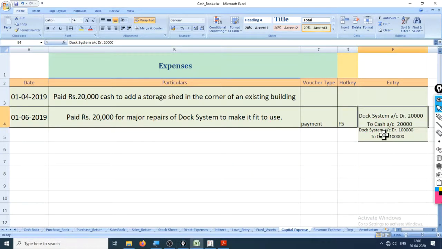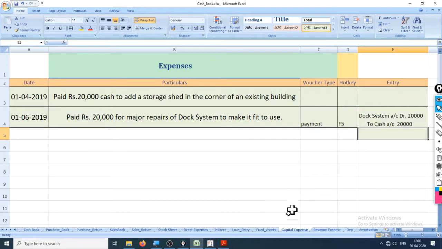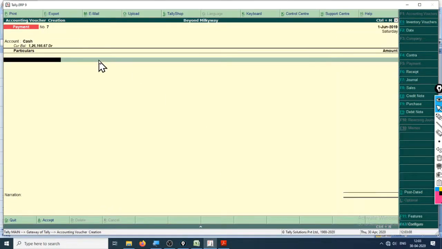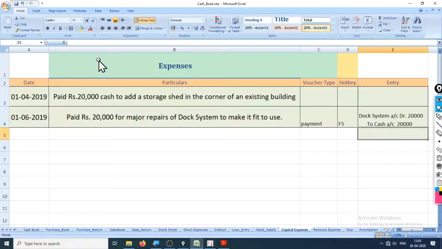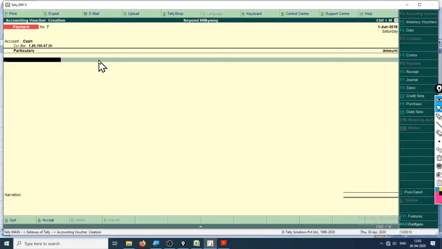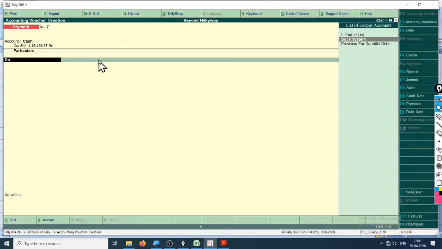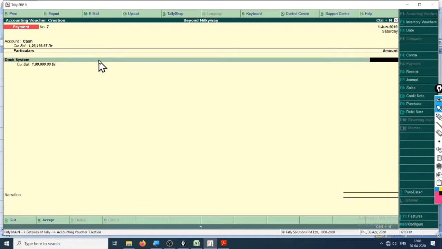Let's try to make this entry first and let's see its further effect on balance sheets and all. Where are you, Tally? Yeah, right here. Payment of cash. Is the date correct? Yes, date is correct.